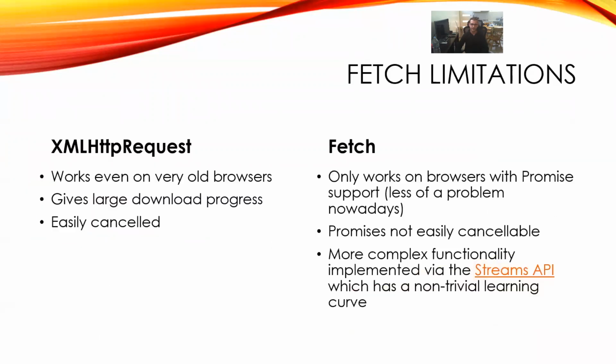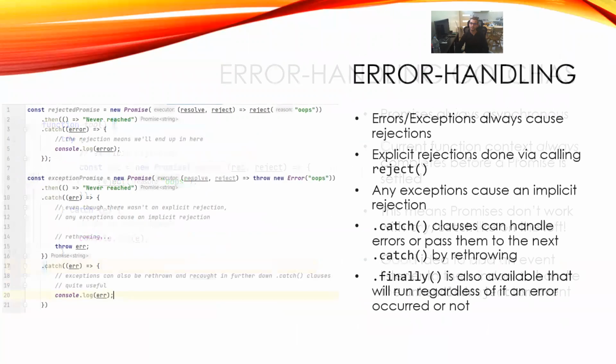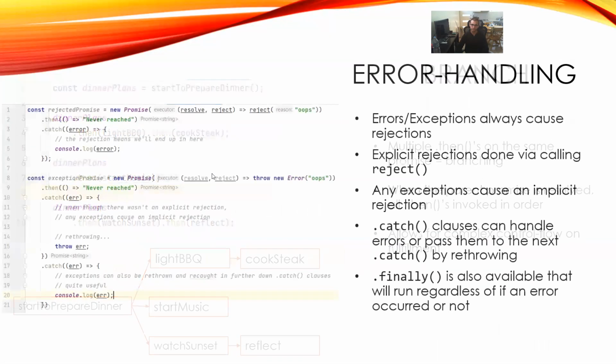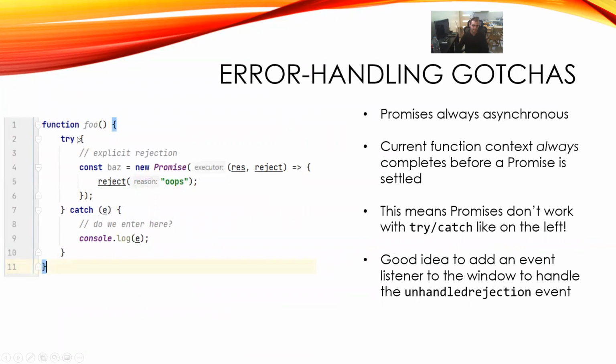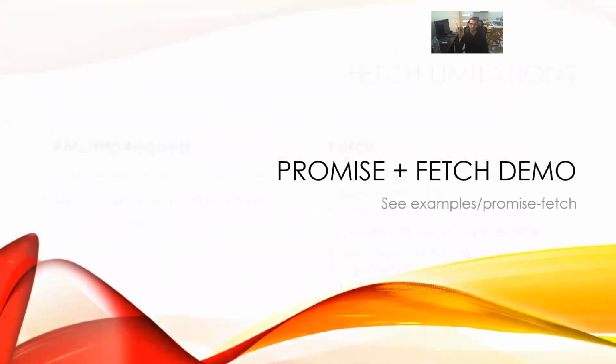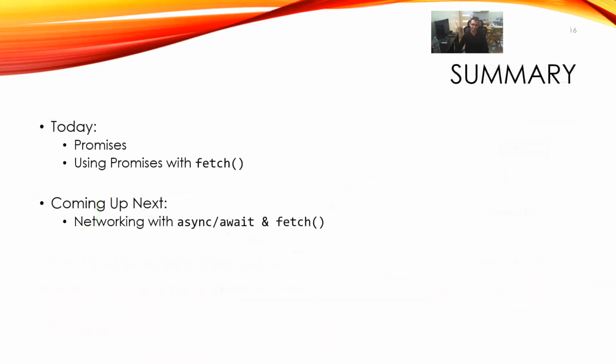But you know, if you look at it, going back a little bit, still, we're not in our regular function scope, right? We're doing stuff inside of these steps. And we want this ability, right? So promises don't give that to us. So can we do better? Well, I think we can. And that's what the next lecture is going to be about. We'll be talking about async and await and doing some more fetching stuff. So see you guys then.